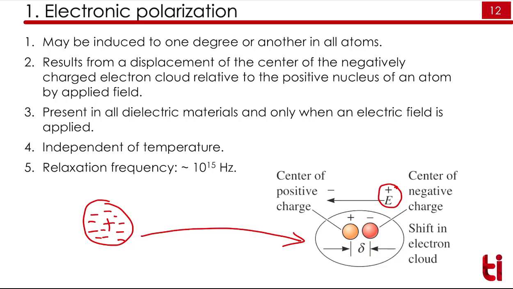If this happens, we can call that electronic polarization. This electronic polarization is available in all samples, or gets produced in all materials. This is independent of temperature. If you measure the polarization with temperature, there will be no change in the electronic polarization. And here the relaxation frequency is 10 to the power 15 Hz. It means that after 10 to the power 15 Hz, electronic polarization will not follow the applied electric field and it will get relaxed.